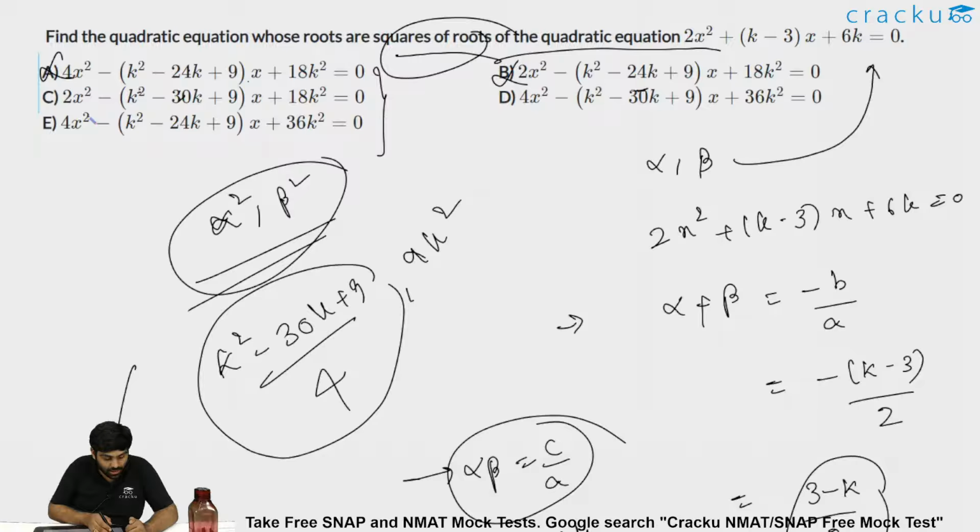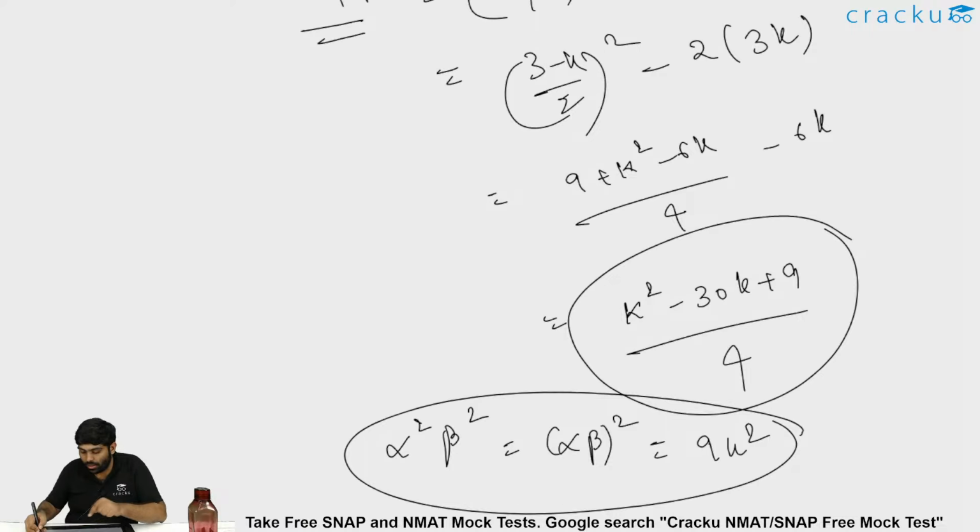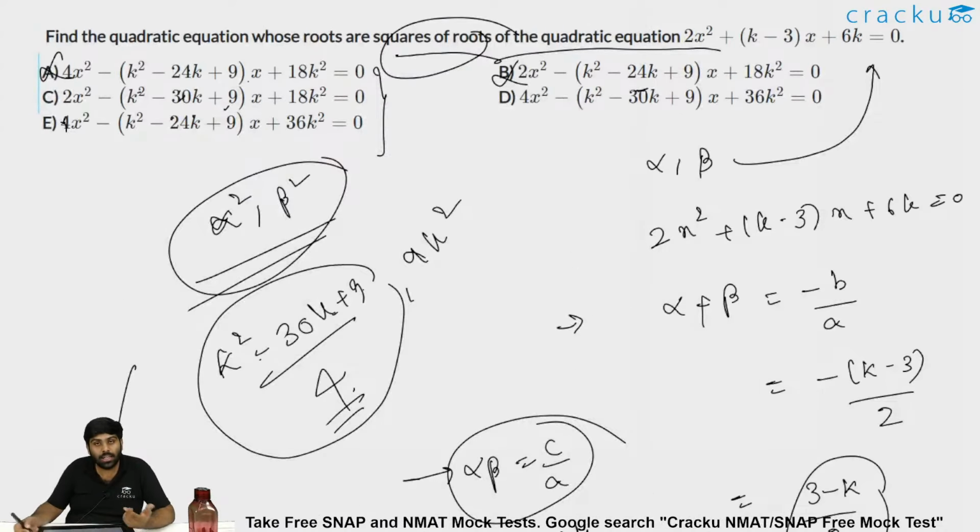Option C is having 30k. So k square minus 30k plus 9 by 4 should be one thing, but here it is given 2. So if I do sum of the roots, I'll get k square minus 30k plus 9 divided by 2, but I want divided by 4 as the sum of the roots, because alpha square plus beta square I figured out to be k square minus 30k plus 9 by 4.